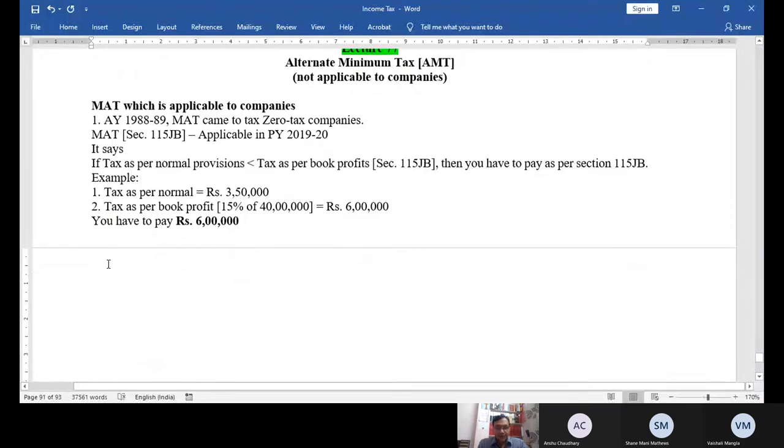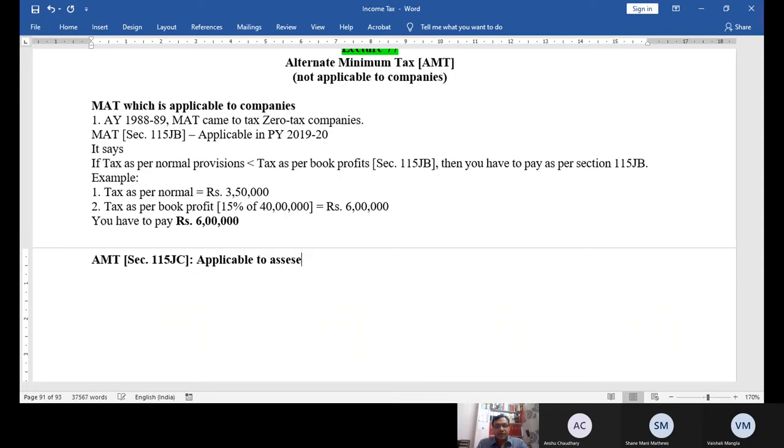Now I'm discussing AMT, Section 115JC. It is applicable to whom? Applicable to assessees other than companies, because for companies we have MAT.